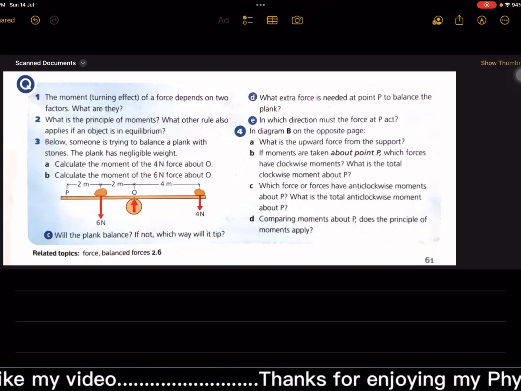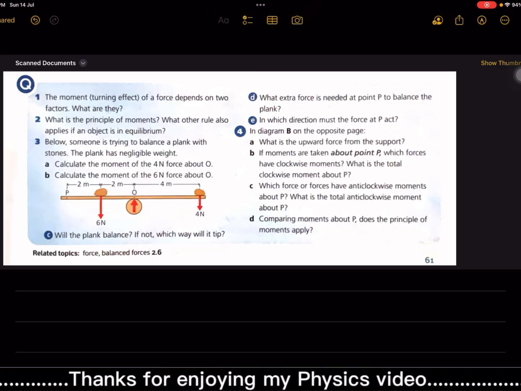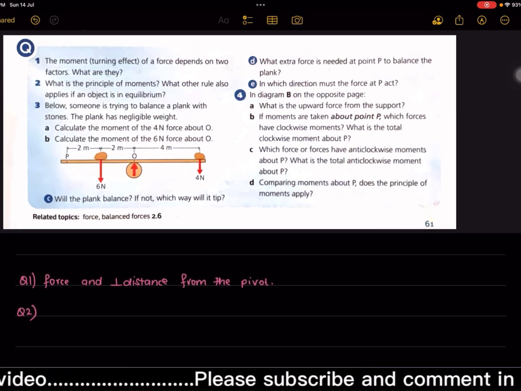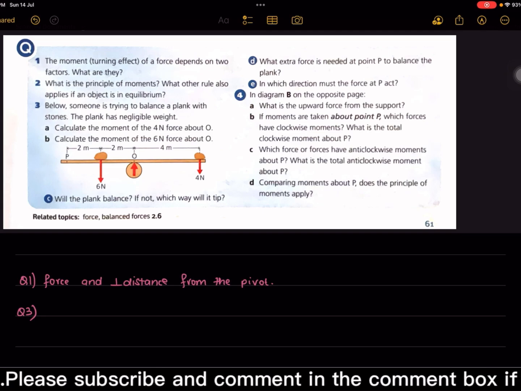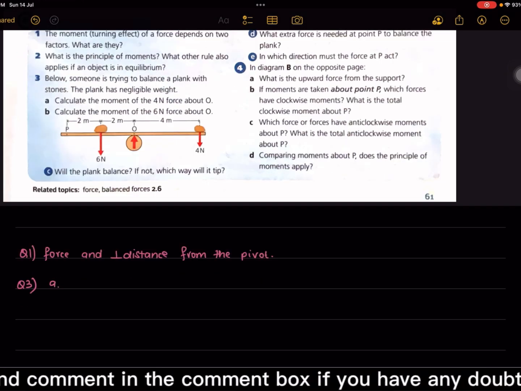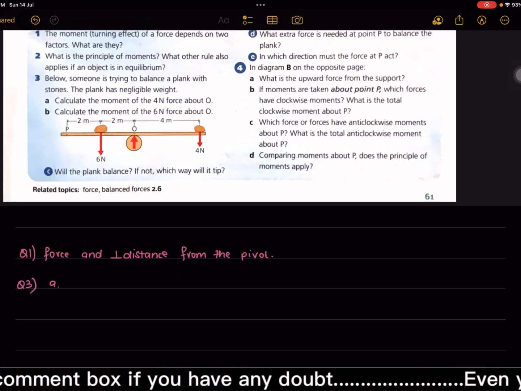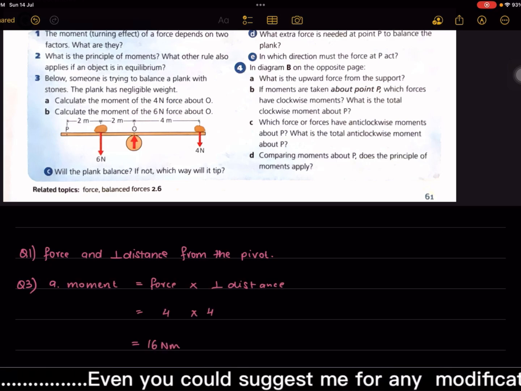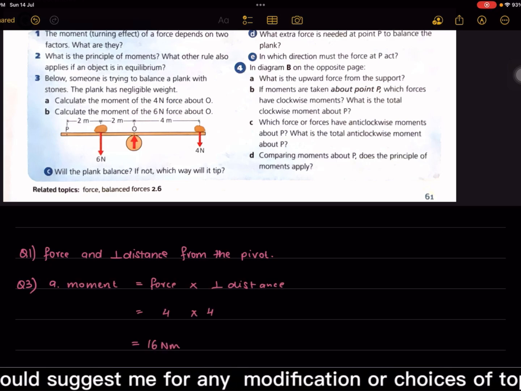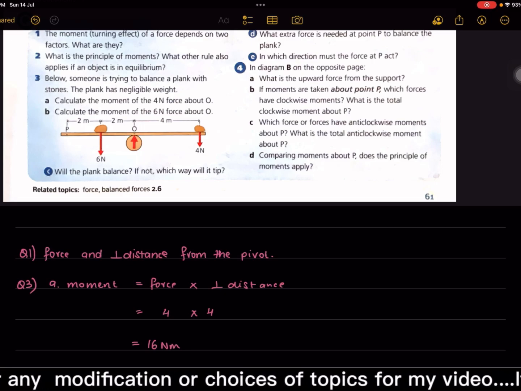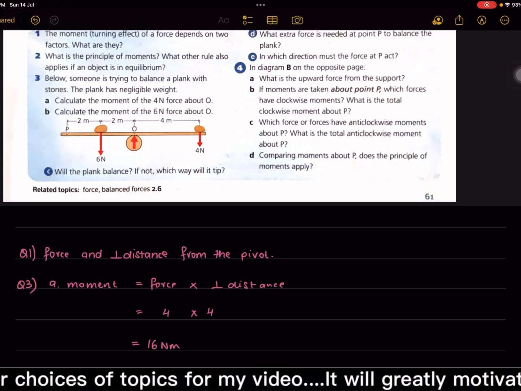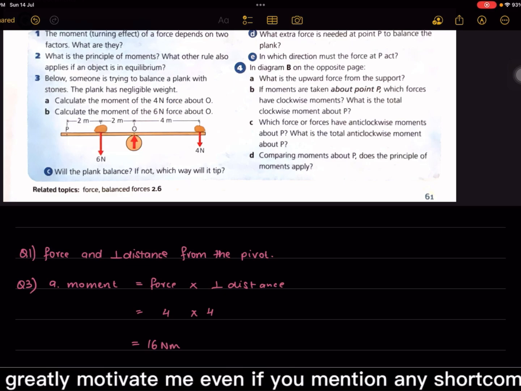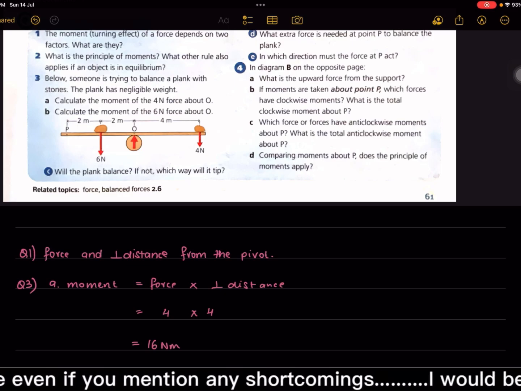For this question, what do we observe? The moment, the turning effect of a force, so force and perpendicular distance. Below, someone is trying to balance a plank with stones. Moment is Newton meter, force into force arm. Interesting thing: Newton meter is also joule, but joule is never used for moment. Joule is only used for work or energy. Dimensionally, work, energy and moment are all the same, but Newton meter is used for moment, and joule for energy and work.